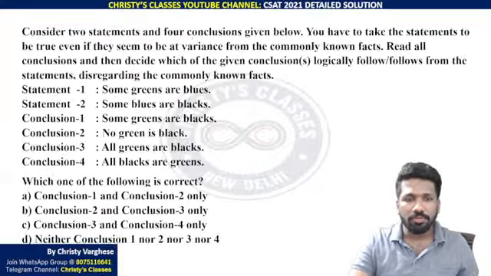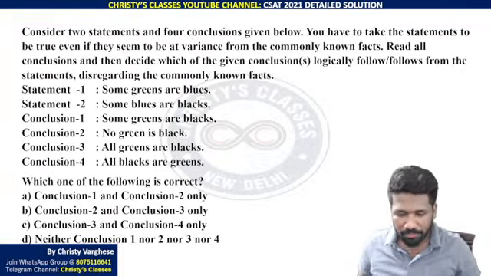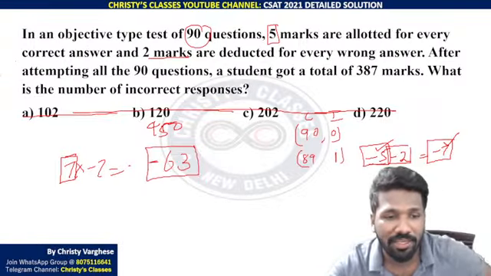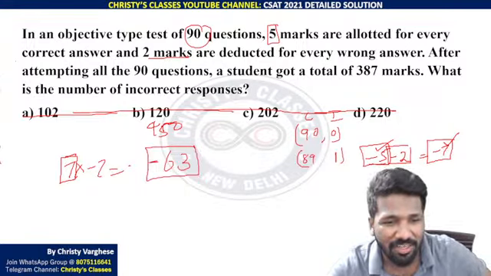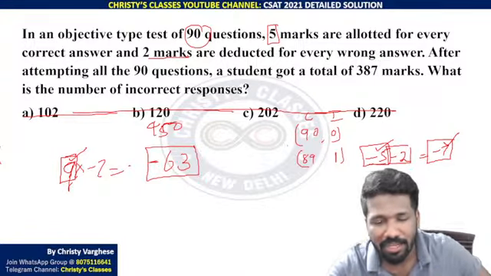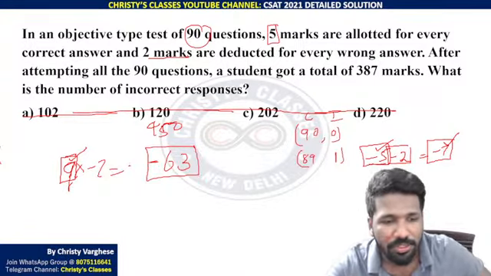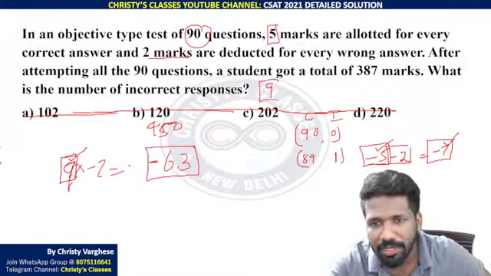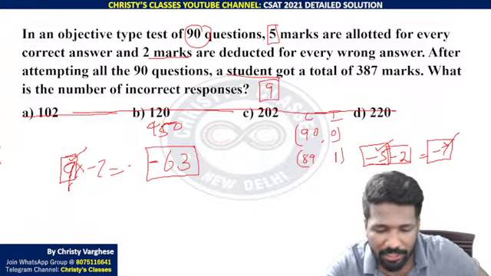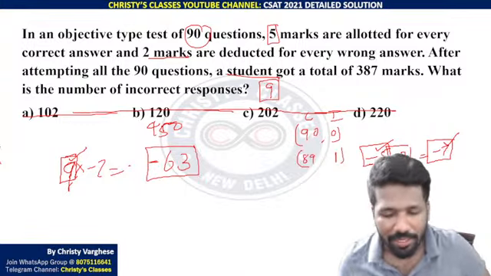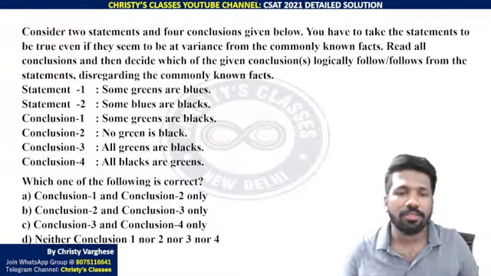So try the next. There are 2-3 more questions. Try this syllogism problem. Why not 9? Okay, sorry, my mistake. 7 into minus 7 is not 63. 9 into minus 7 is minus 63. So 9 questions wrong, not 7 questions. I multiplied 7 into 7 wrong. So it is minus 9 into minus 7. So 9 is the incorrect responses. 9 will be the correct answer. Yes, you are right, Kaushiki and Kali. So 9 is the correct answer. Then try the next question fast.